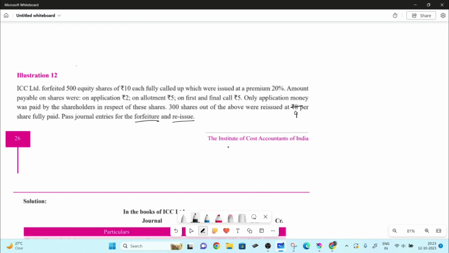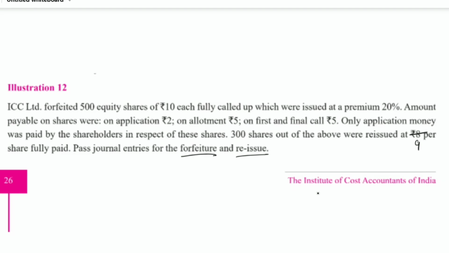So that means we have to give a forfeiting entry, forfeiture of shares. Then we have to give the reissue entry. And after that we have to give a transfer of profit to capital reserves entry. That I'll be discussing with you. Now, first thing first, we'll do: first we'll forfeit the shares.